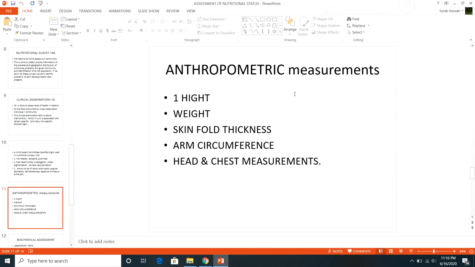Usually there is a specific tape which is called Shakir's tape, and it has 3 colors also, red, green and yellow. The red shows that the child is severely undernourished, and the yellow is the warning that the child is going to be undernourished if the nutrition is not corrected, then the child will go into the red stage, and the green is normal.